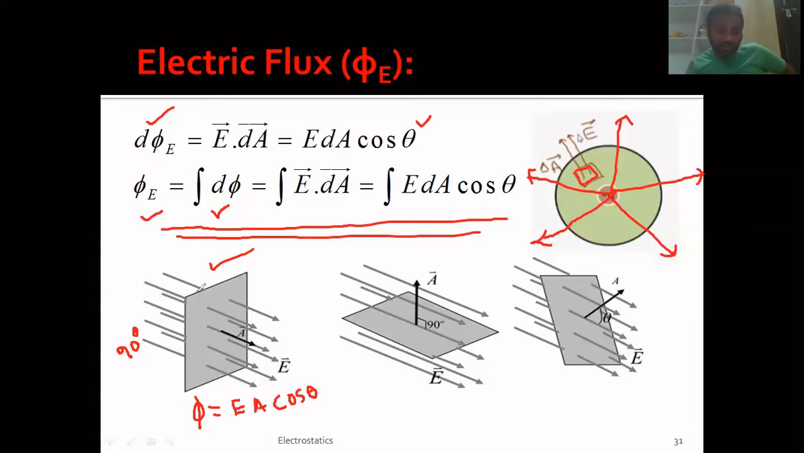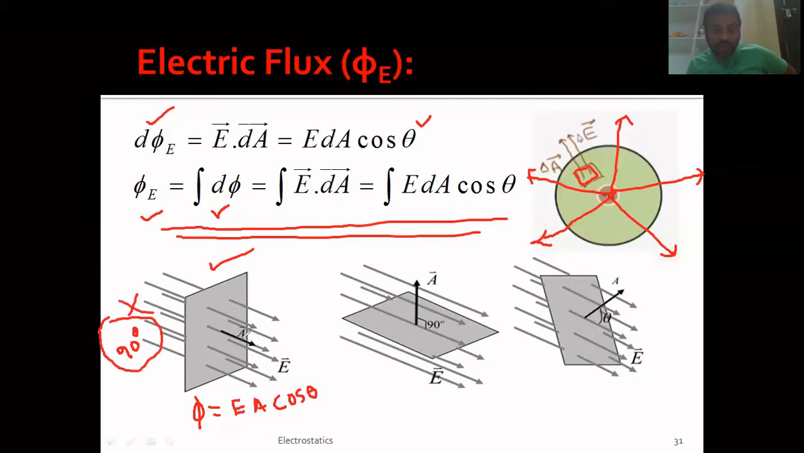So though it appears as if the area is perpendicular to the electric lines of forces, actually the direction of area vector will be along the direction of E here. So in this case, the angle between E and A is not 90 degrees. It is 0 here. So please check it out.